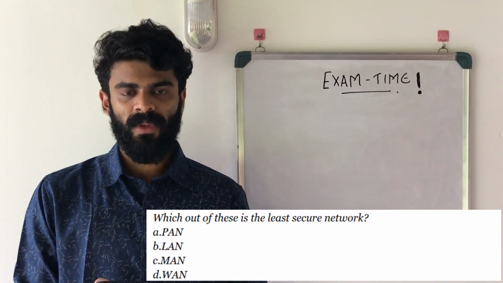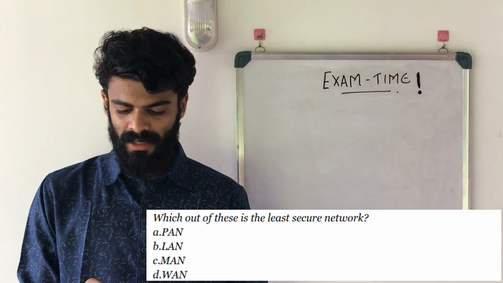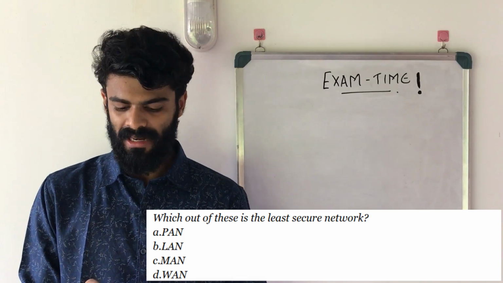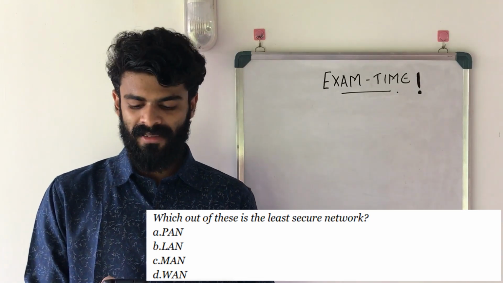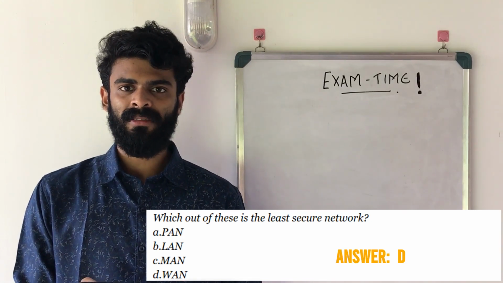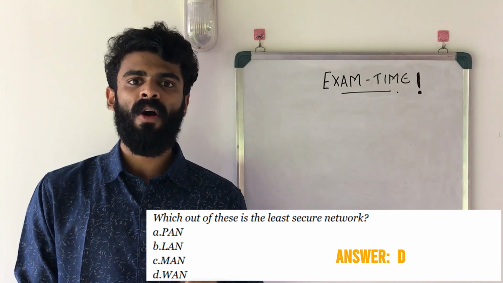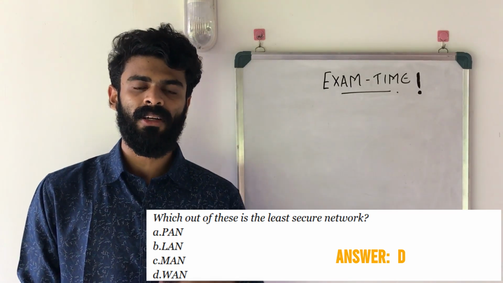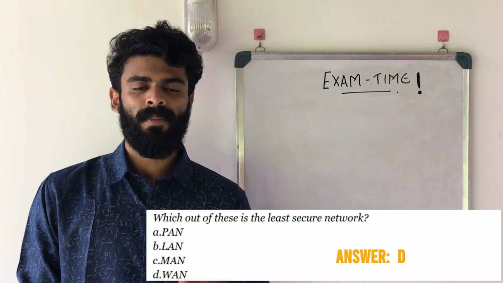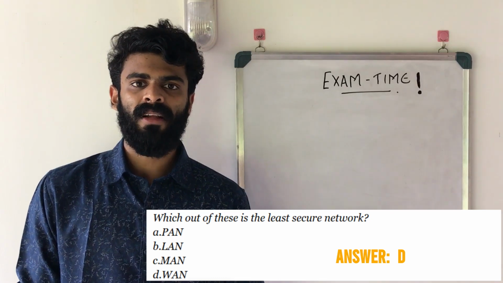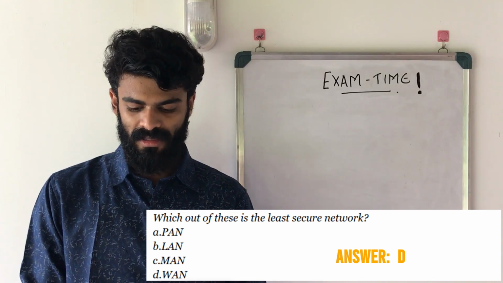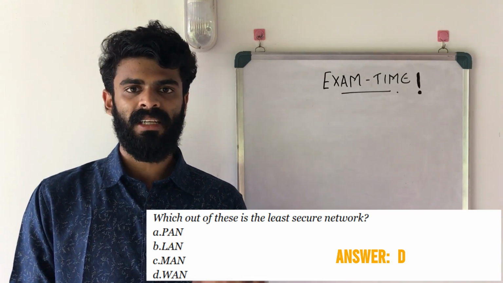So moving on to the final question, which among these is the least secure network? Option A, PAN, option B, LAN, option C, MAN, and option D, WAN. Yeah, you probably guessed it right. The answer is D, WAN. The reason is simply because WAN is a wide area network. It has lots of nodes or computers connected to it, and so as the number of devices increases, the probability of getting a virus or a threat or unethical access to a computer system increases. So the answer is D, WAN.